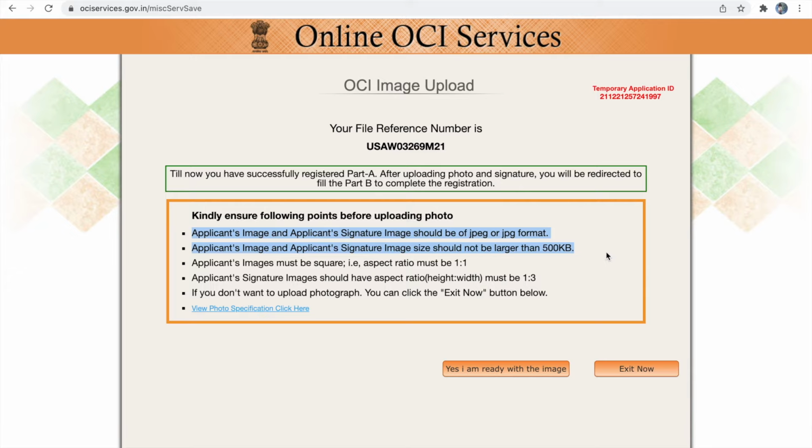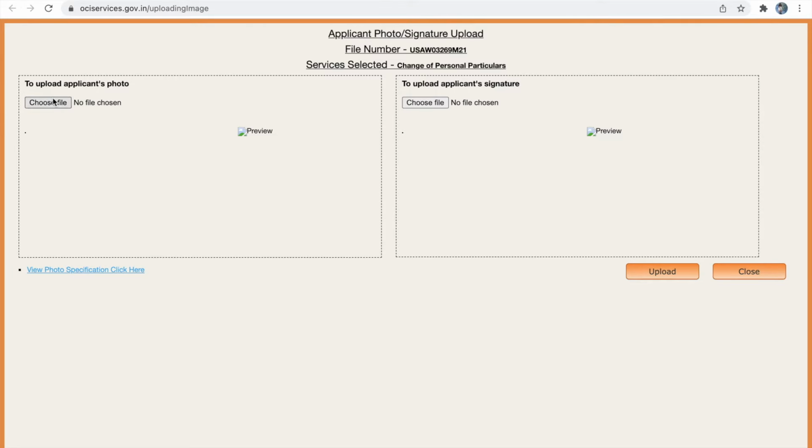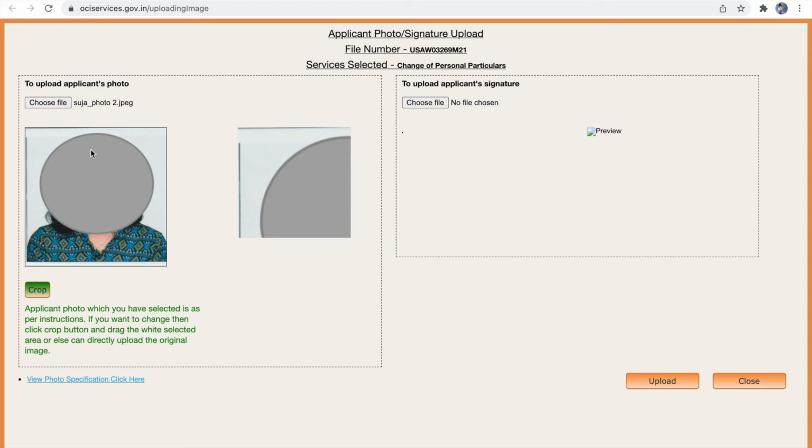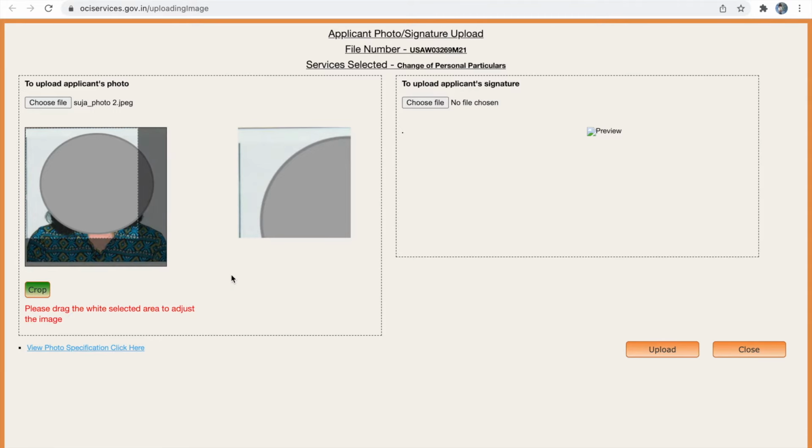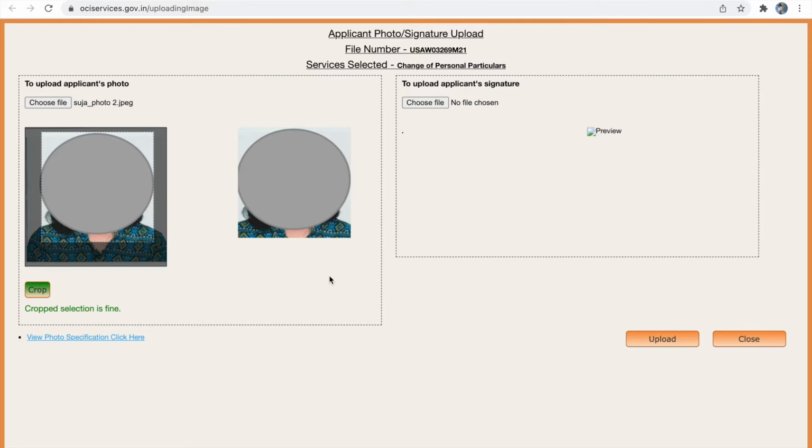Once you are ready with your images, you can click yes, I am ready with the image. Here we have to upload the applicant's image, that is the passport size image. Once you upload your applicant's image, it will ask you to crop the image. You have to keep it at the center to crop the image, and then click crop. Once you're happy with the image, or if the image is rightly uploaded, it will turn green in color.